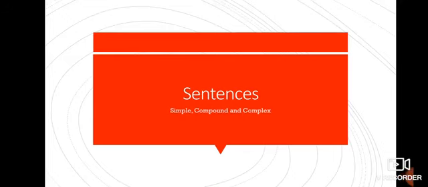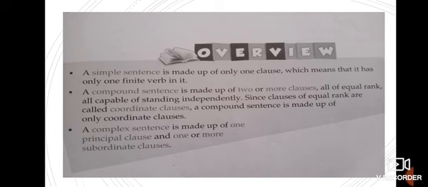Hello children, in the previous video I taught you the sentence, and today we will revise the sentence and then we will do some exercises. So let's have a look at sentences once again. We have already read that a simple sentence is made up of only one clause, which means that it has only one finite verb in it.